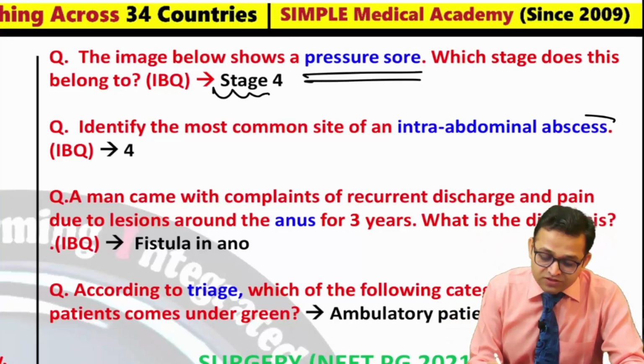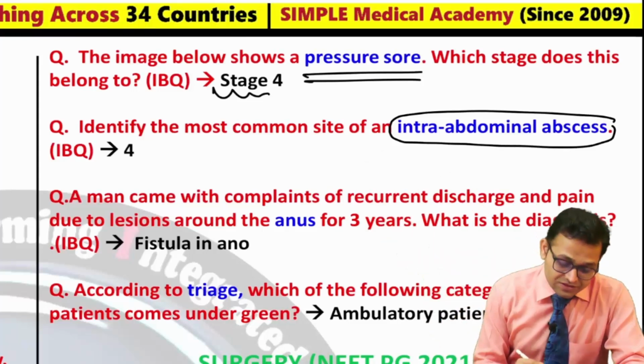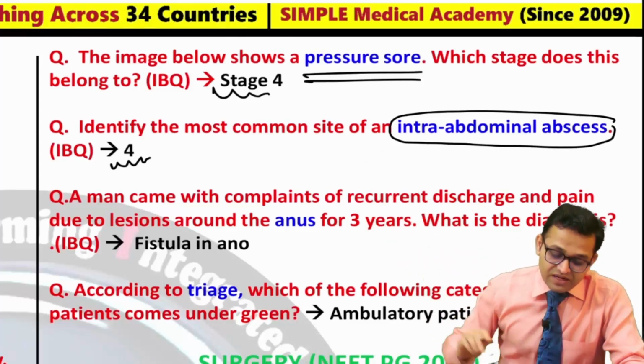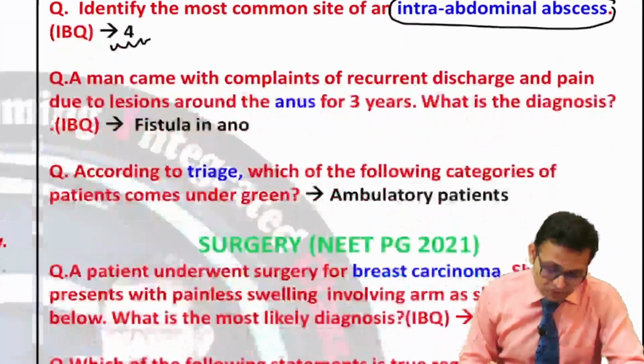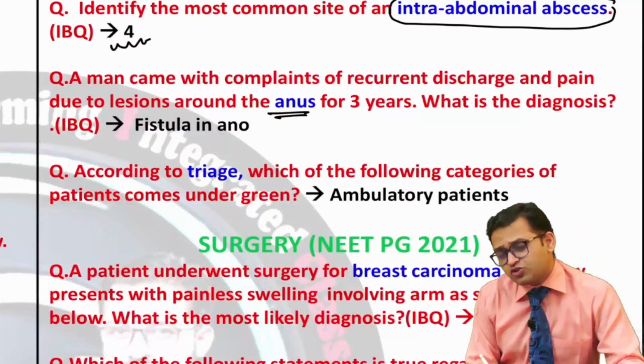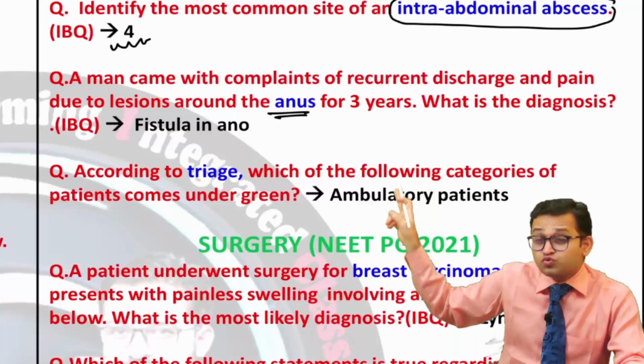Next, the abscess. Again, your general surgery topic, intra-abdominal abscess was there. And yes, they asked the most common site of intra-abdominal abscess. Image was given 1, 2, 3, 4. Answer was the fourth point. Now, can you see? The anal canal carcinoma, rectal, March 2023 question had been asked, and this is a 2022.